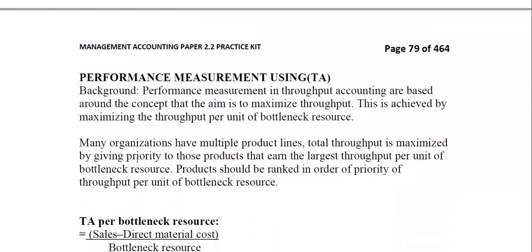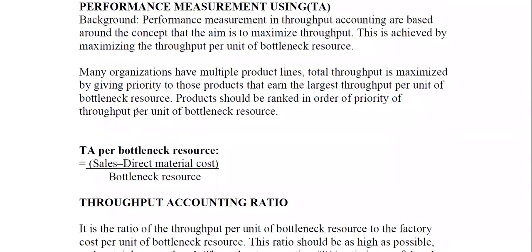Now, when we are looking at performance measurement using throughput accounting, the concept is that the aim is to maximize your throughput, which is your throughput contribution. This is achieved by maximizing the throughput per unit of your bottleneck resource. We can make profit, but maybe the hours available are many. We want to see how much profit or throughput we can make in one hour. How can we maximize that despite the production constraints? That is what we are talking about.